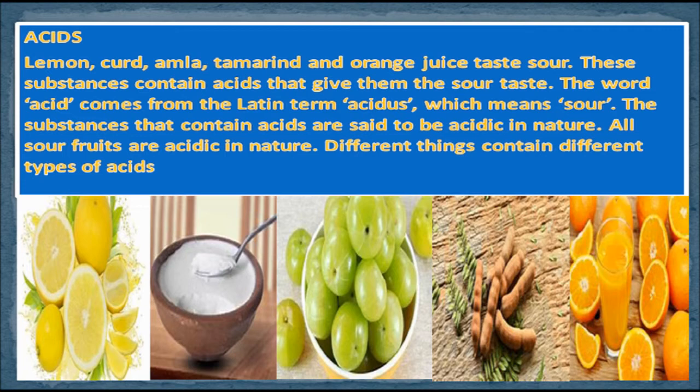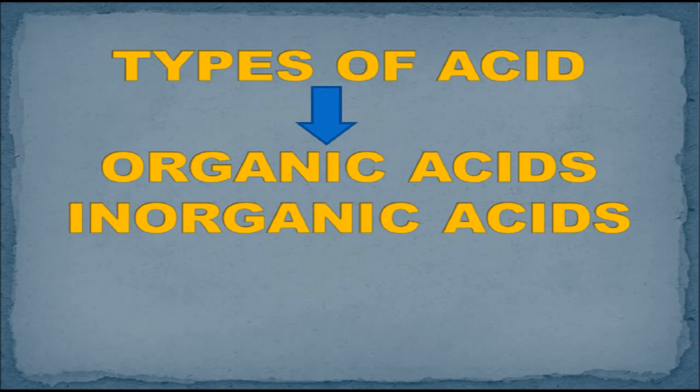The word acid comes from the Latin word acidus, which means sour. The substances that contain acids are said to be acidic in nature. All sour fruits are acidic in nature. Different things contain different types of acids. Types of acids: acids are commonly grouped as organic acids and inorganic acids.